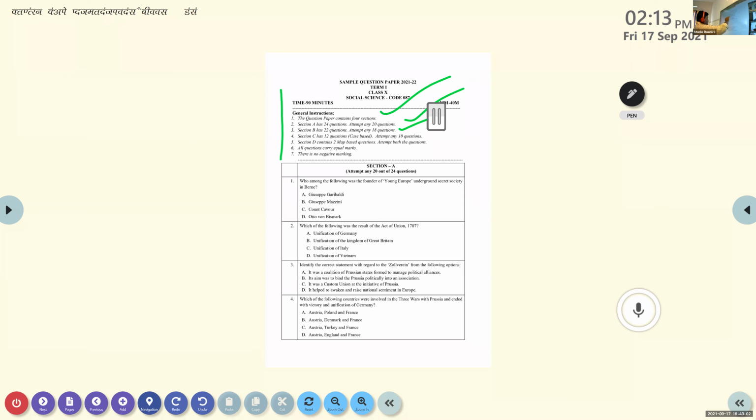Section C, out of 12, 10 questions. And section C is source-based. Case-based questions are there. And section D, map-based questions. All questions carry equal marks. Final point, there is no negative mark. Clear? There is no negative mark.